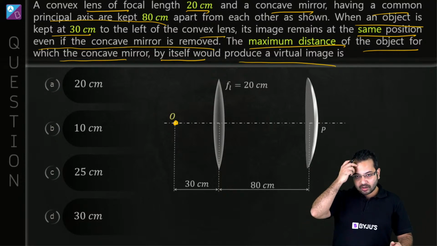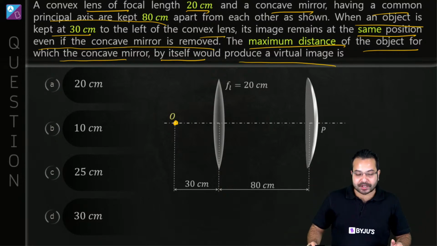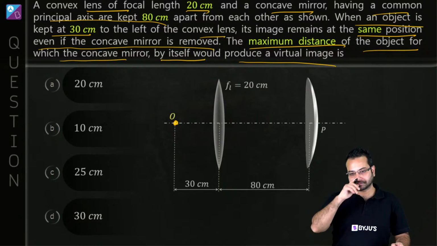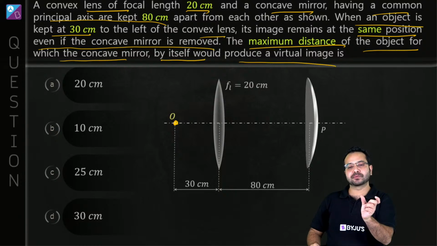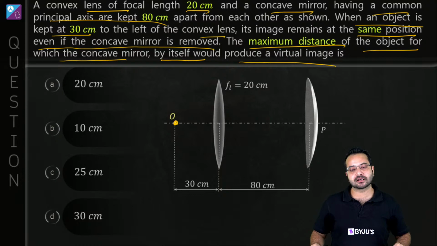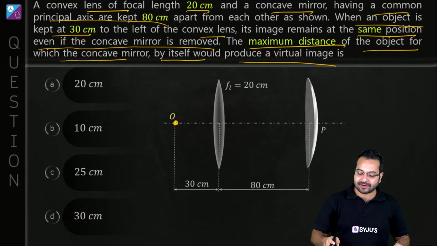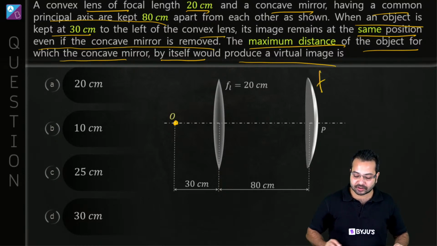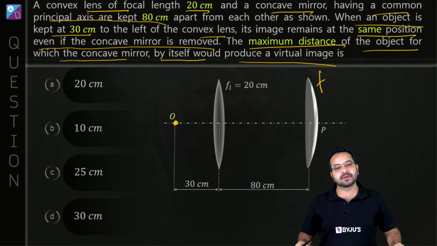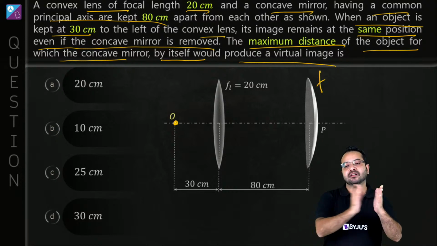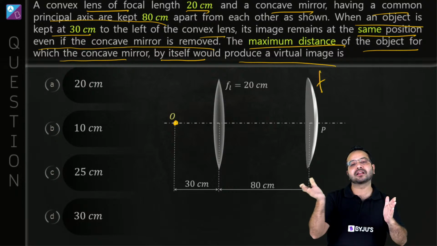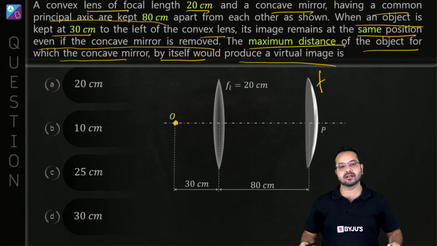A virtual image is produced by a concave mirror when the object is within the pole and the focus. So if we find out the focal length of the concave mirror, then my answer will be the focal length of the concave mirror. Do you agree? The maximum distance till the focal length, if I keep it there, I'll get a virtual image. Beyond that, I'll start getting a real image.